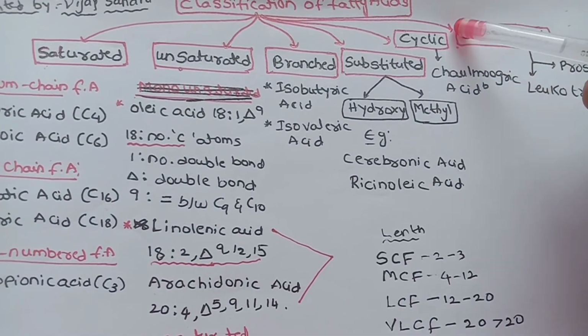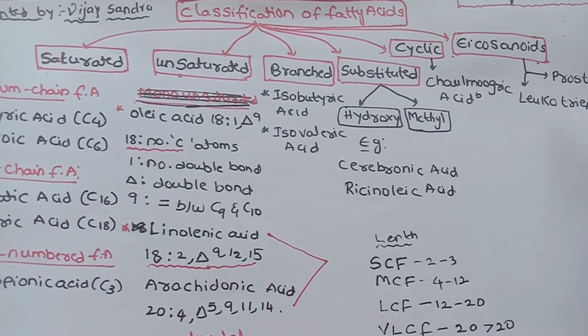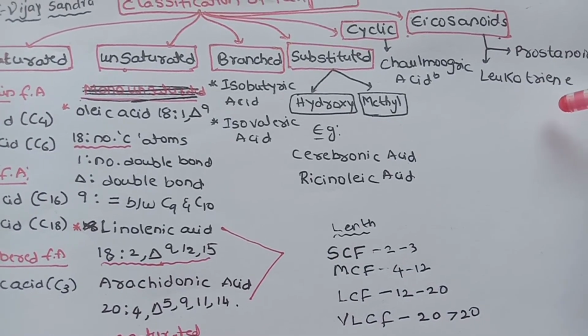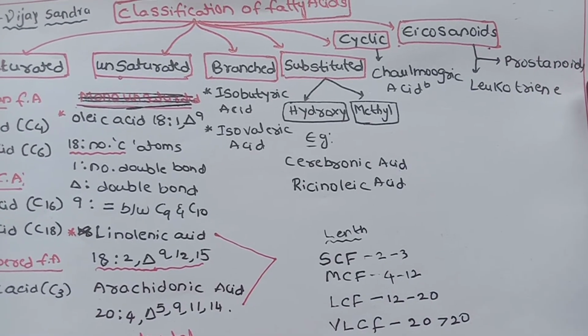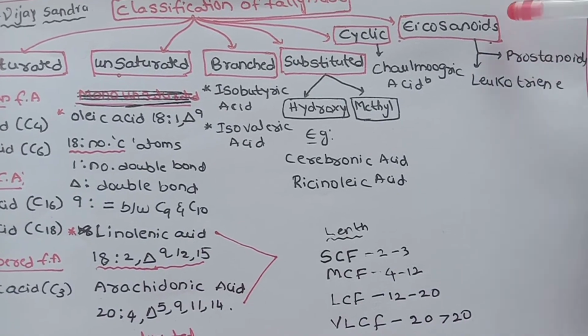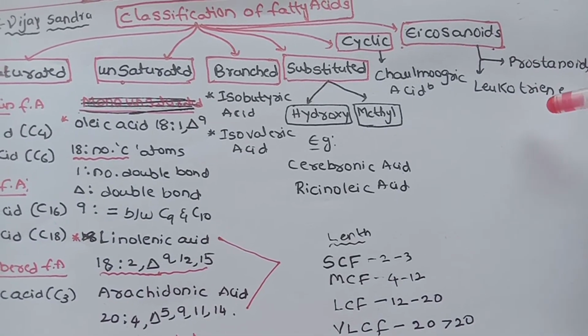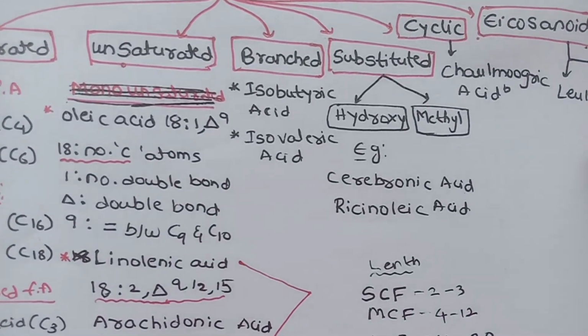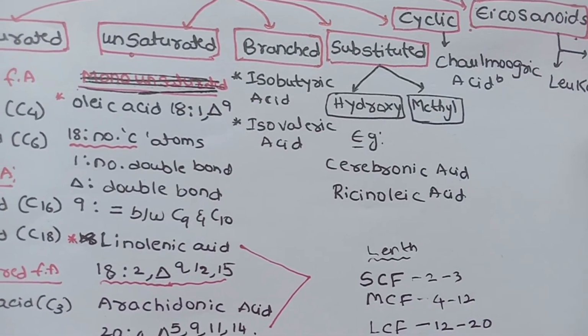And then the eicosanoids. Examples of eicosanoids are leukotrienes and prostanoids. These are present in human tissues.